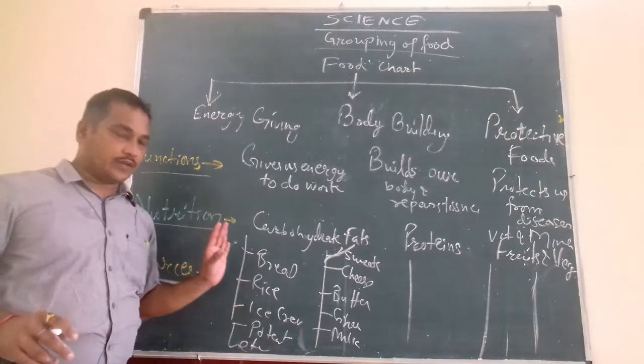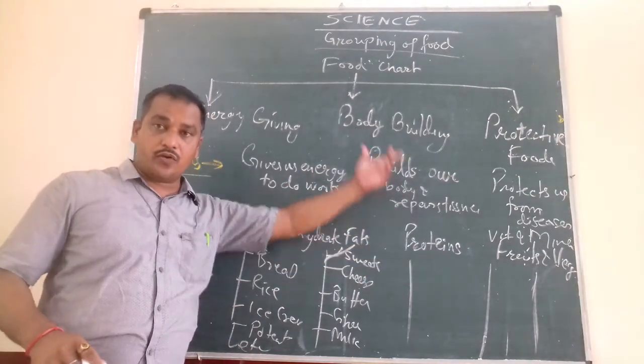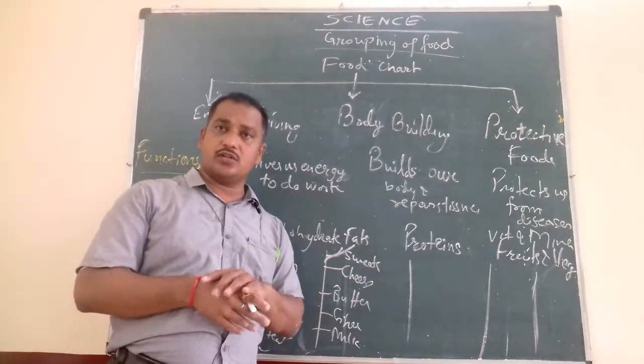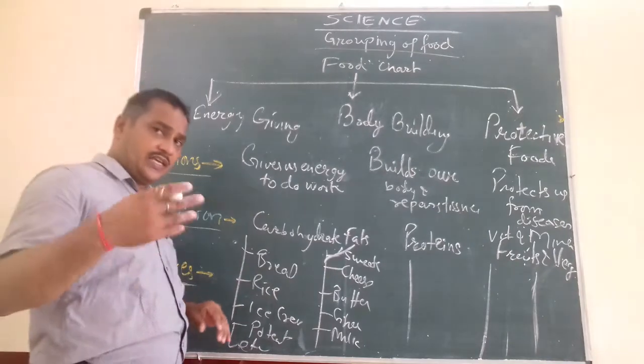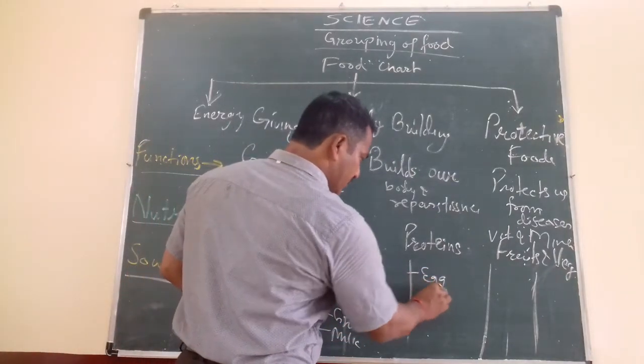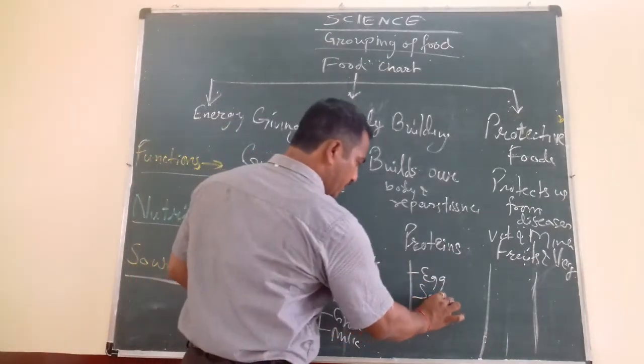Now after this, the proteins. We are taking protein for bodybuilding. And what are the sources of protein? It can be veg or non-veg, right? So the ghee comes here in the fat. Now the eggs, you take if you are non-vegetarian. If you are vegetarian, you can take soybean